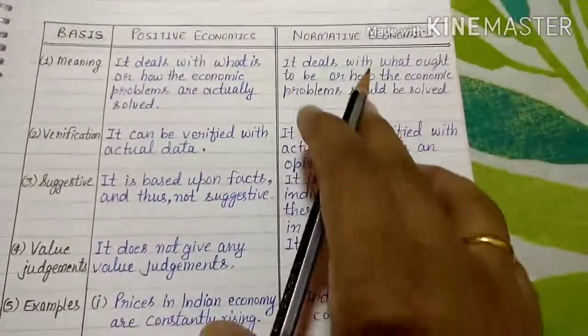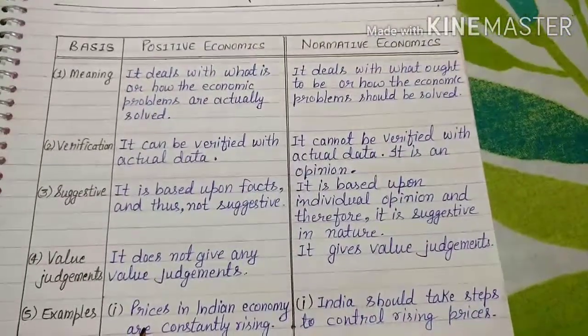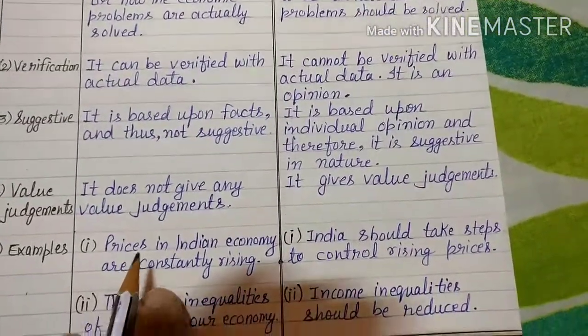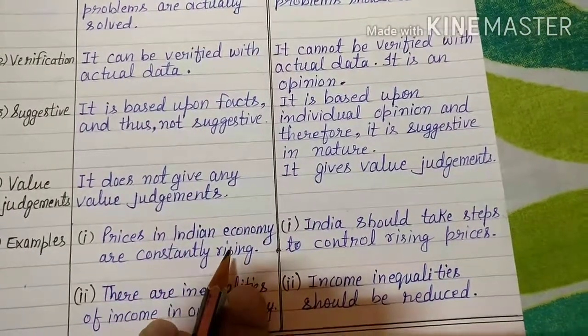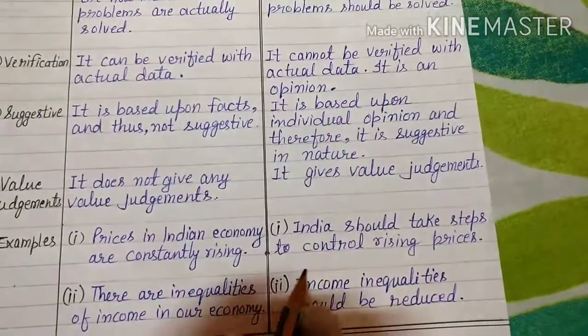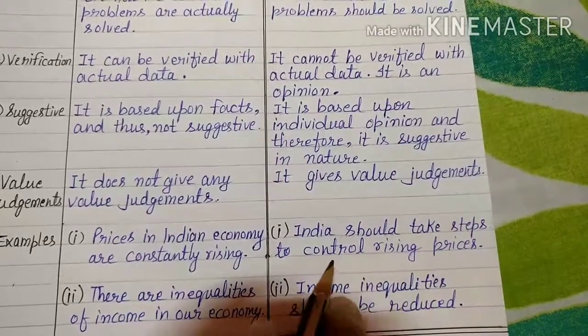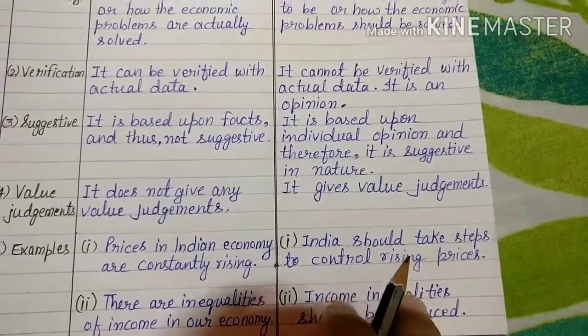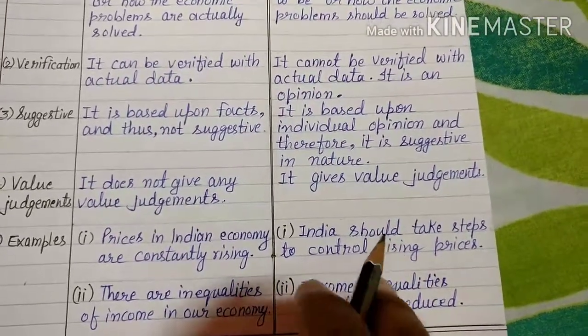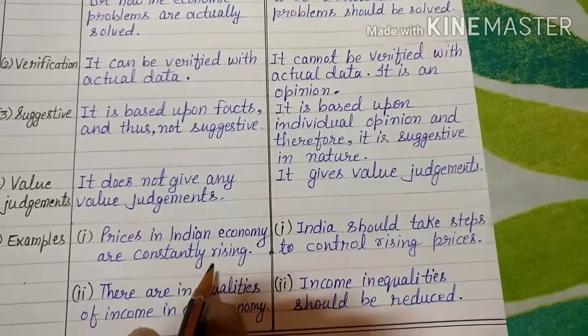Now if we talk about normative economics, we have learned that in positive economics we say prices in the Indian economy are constantly rising. So what will normative economics say? That India should take steps to control rising prices. We will study what steps we should take to control these rising prices.